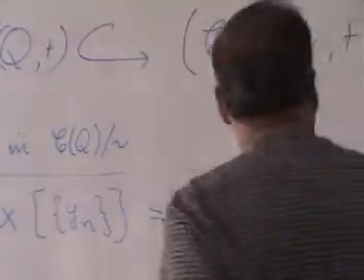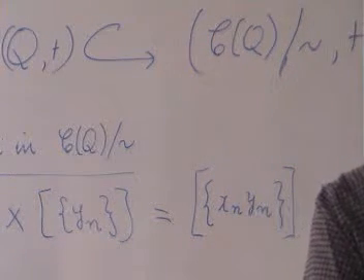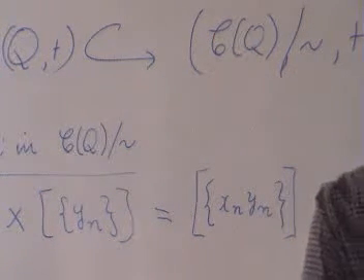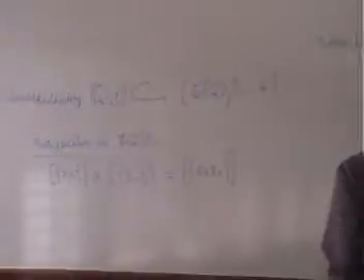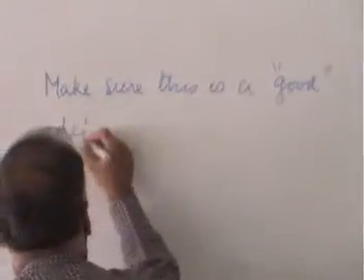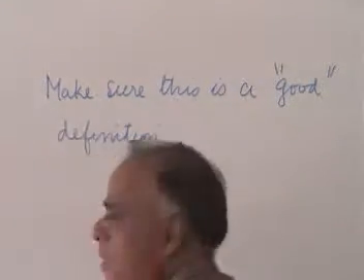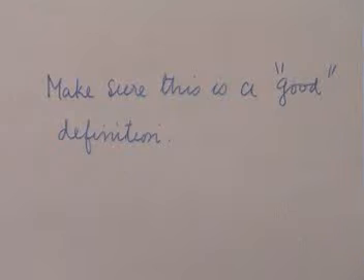Now for this, we must make sure this is a good definition. Now what do we mean by make sure that this is a good definition?